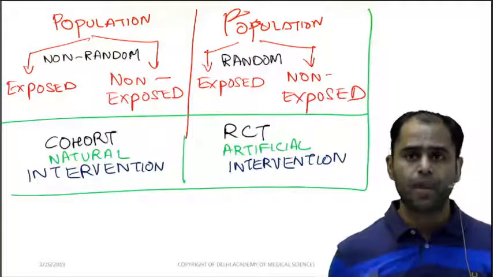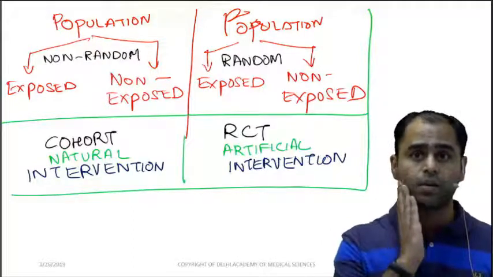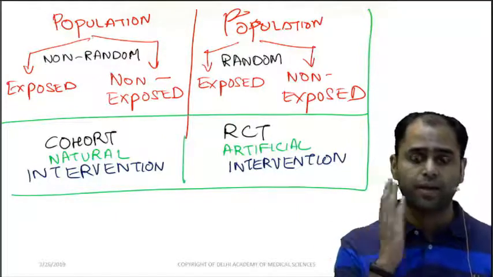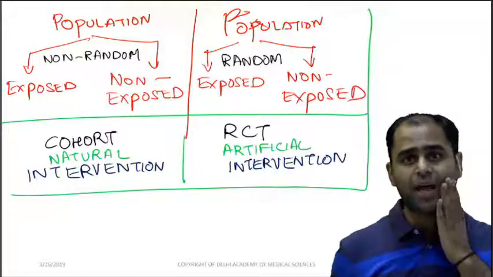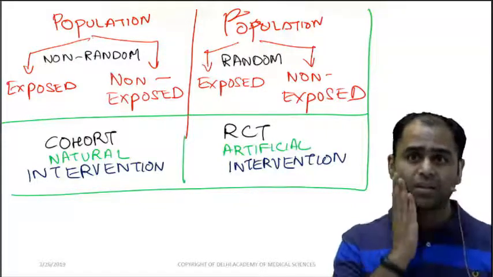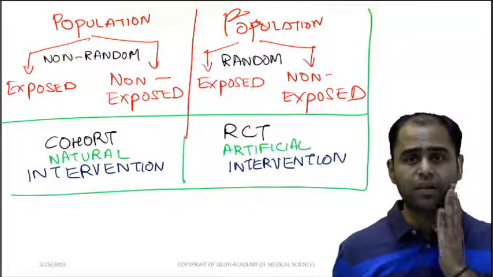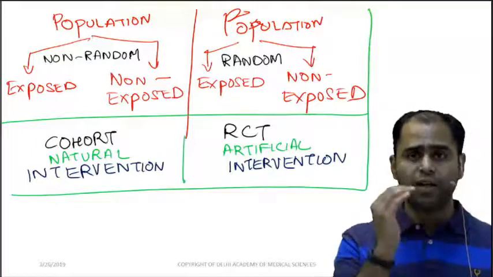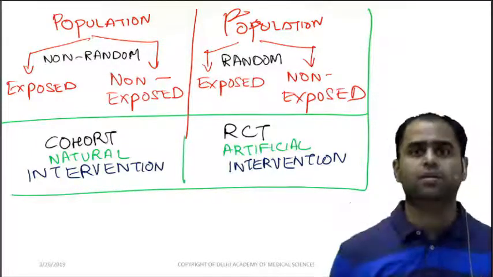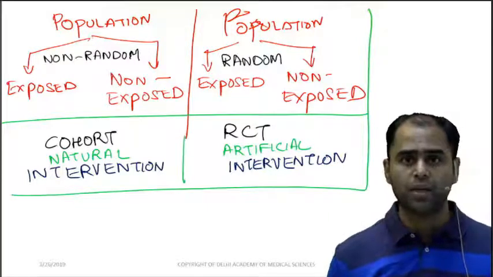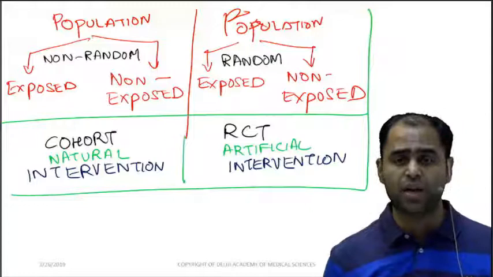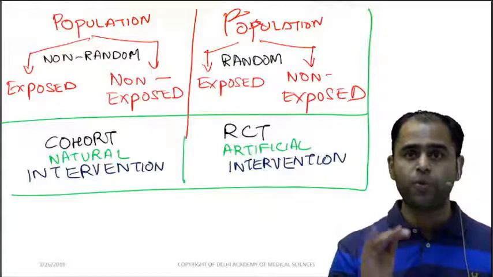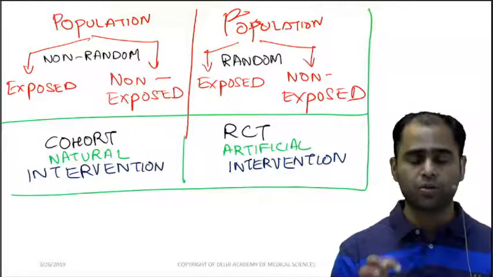See, suppose I apply on this cheek the cream of milk, malai, as we say in Hindi, and on this cheek I am applying a Dove cream and I am comparing. This is a natural intervention, this is an artificial intervention. Now I eat lots of fresh fruits and vegetables, natural intervention. I consume vitamin E capsules, omega-3 or omega-6 fatty acid capsules, that is artificial intervention. So I hope you get the picture. What do I mean by artificial and natural intervention?